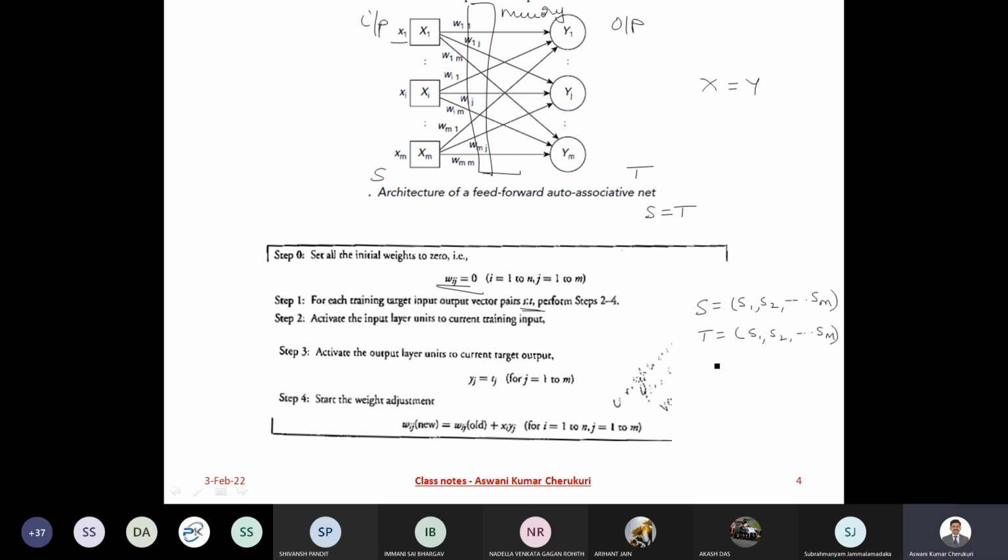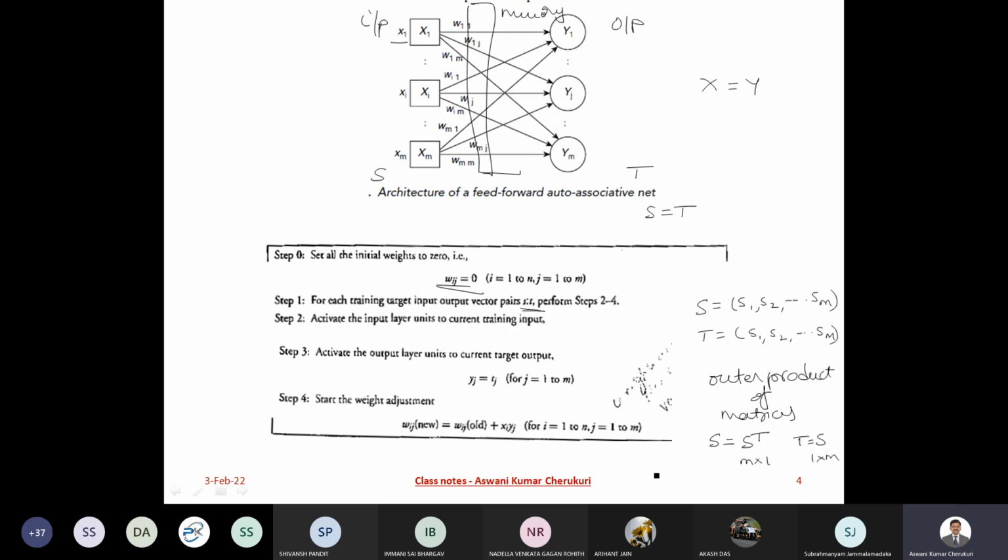Otherwise, I can say it is through the outer product of matrices. I take the vector S and perform its transpose. S transpose is m cross 1, and the target T, which is S, is 1 cross m.